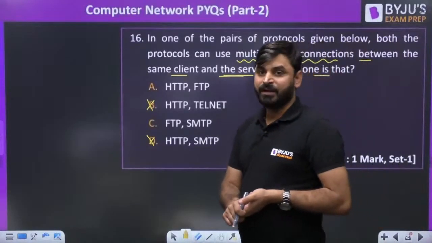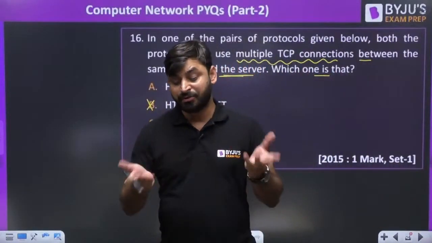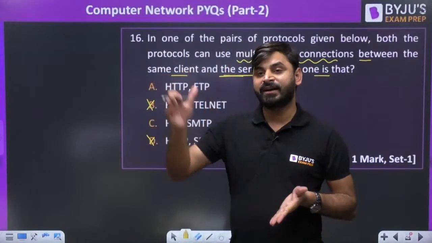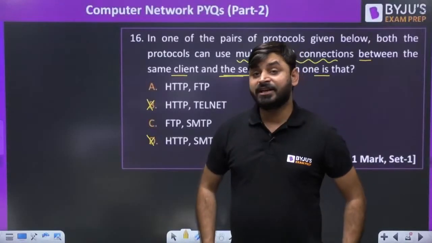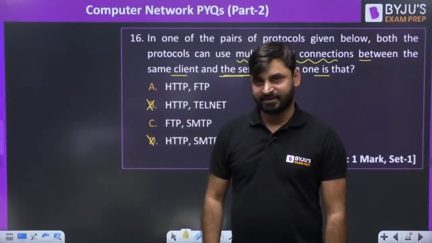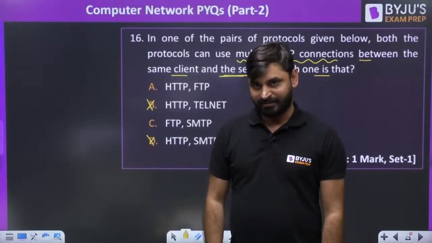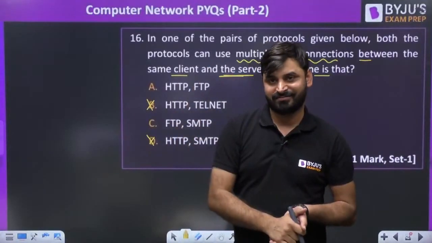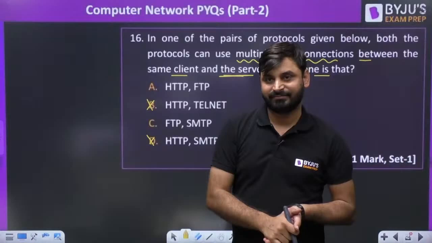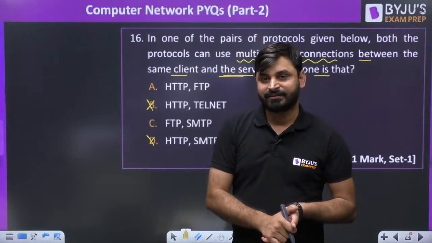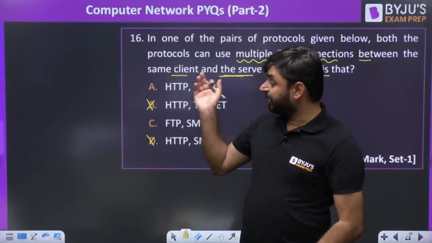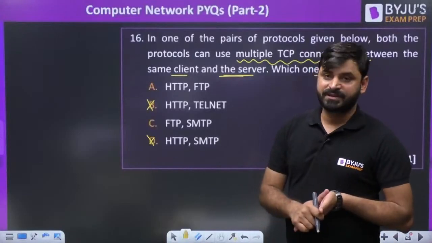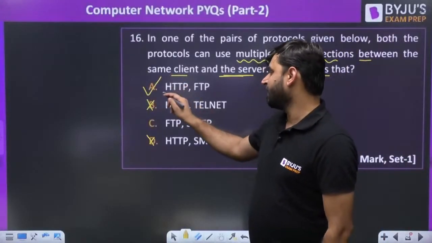My dear friends, HTTP may use different connections for different objects of a web page if we are using a non-persistent connection, because in HTTP we have two types of connection: one is persistent, another is non-persistent. Non-persistent means not permanent. Suppose one file has 10 images, so 10 times a connection will be opened and closed. So HTTP may use different TCP connections if we are using non-persistent. So that's why the correct answer for this is A, HTTP and FTP.